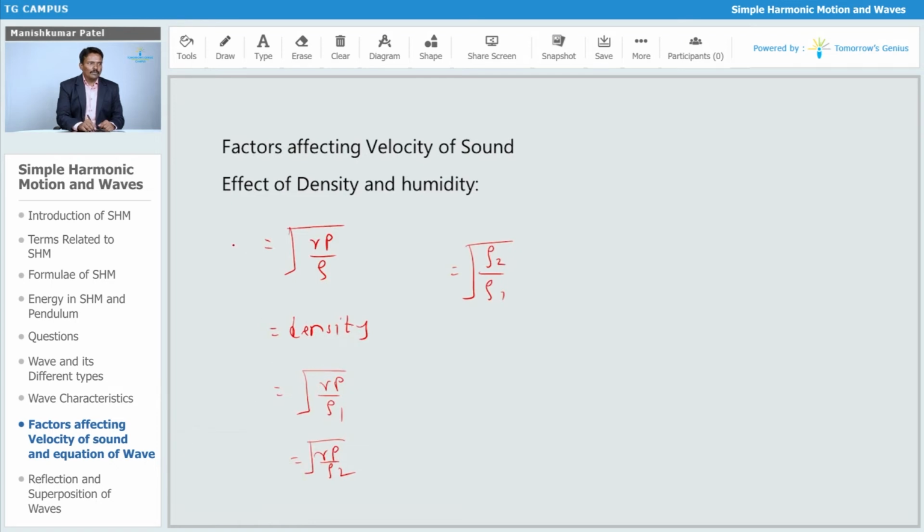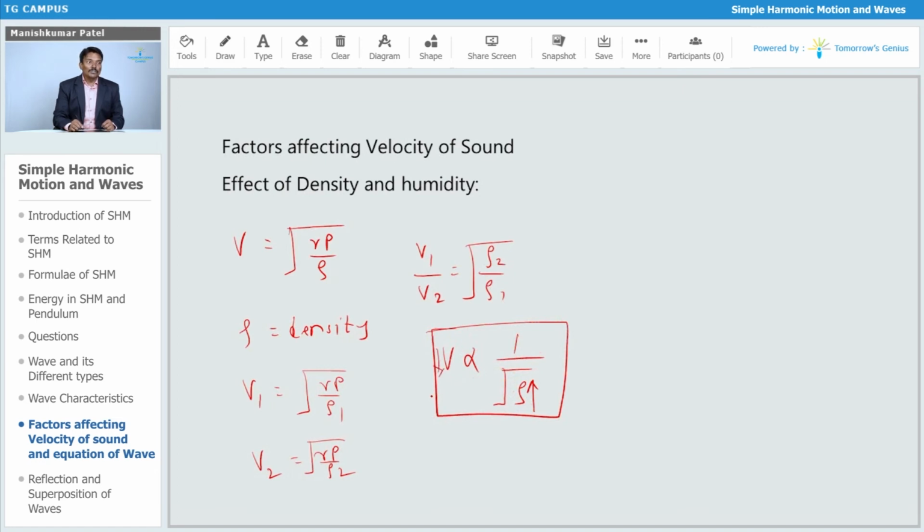Next, the effect of density. The velocity of sound is the square root of gamma p upon rho, where rho is the density. For a particular medium, v1 is the square root of gamma p upon rho 1 and v2 is the square root of gamma p upon rho 2. Taking the ratio, v1 upon v2 is the square root of rho 2 upon rho 1. So velocity is inversely proportional to the square root of rho. Obviously, if the density is more, the velocity is less.